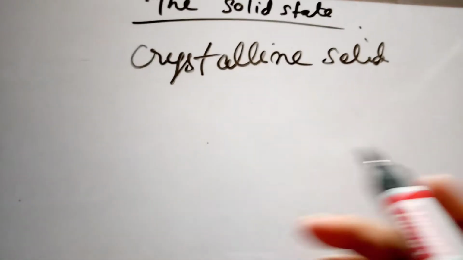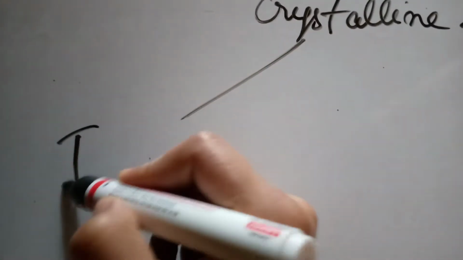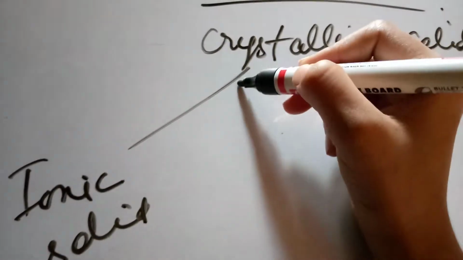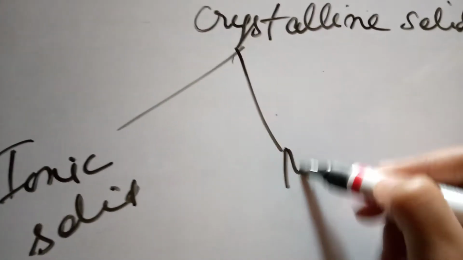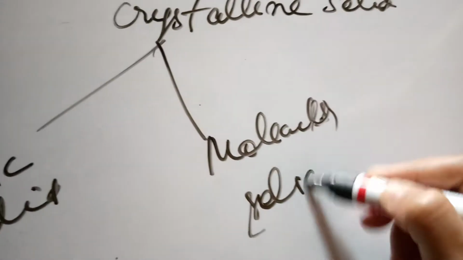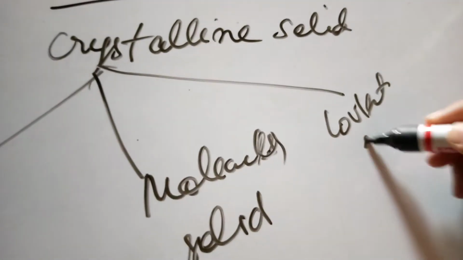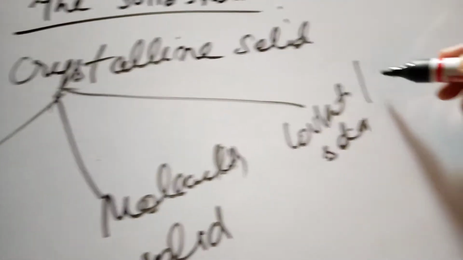Crystalline solids are also categorized into four parts. First is ionic solid. Next one is molecular solid. Third one is covalent solid or network solid.